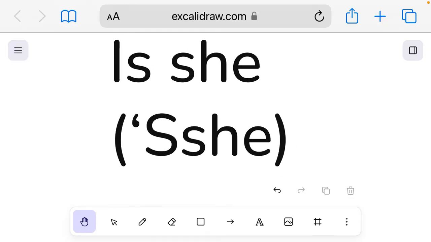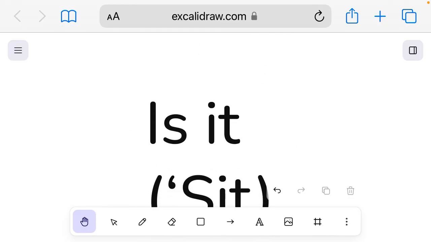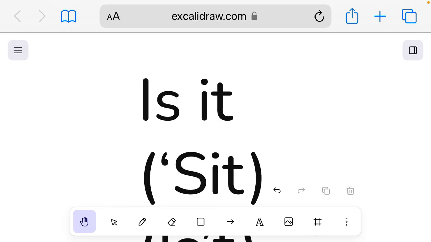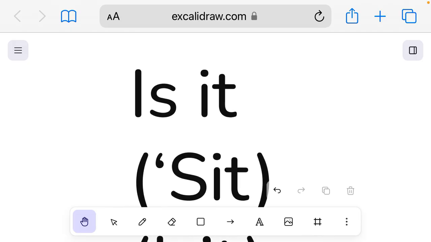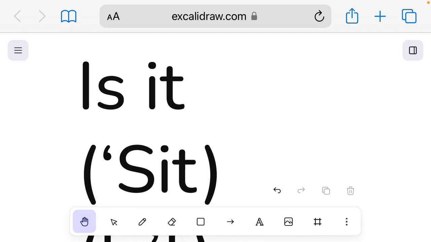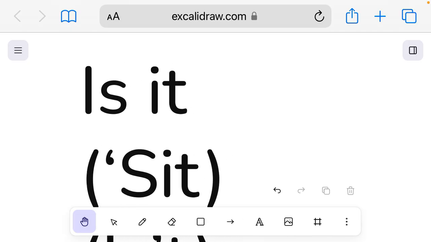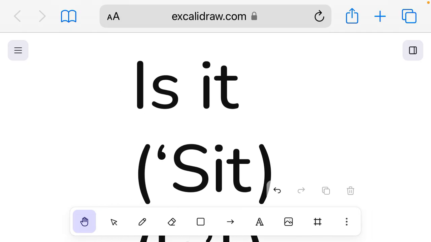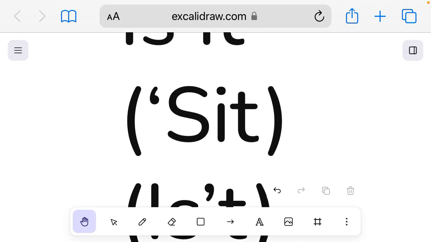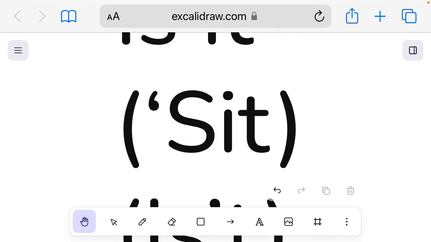Now, finally, let's move on to the last one, which is it. Is it? Is it is the question form of it is. And if you want to say in a sentence, you can say is it a person? Is it a person? And the contracted form, there are two ways. The first one is pronounced like zit or sit.